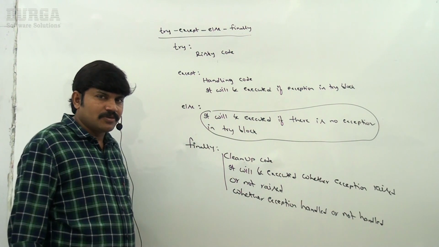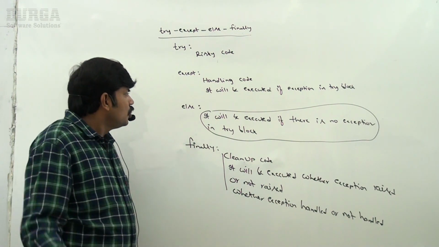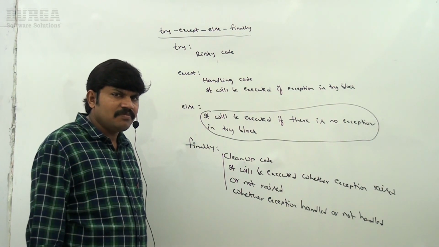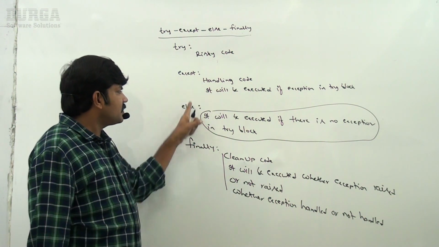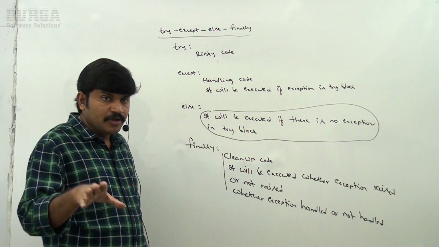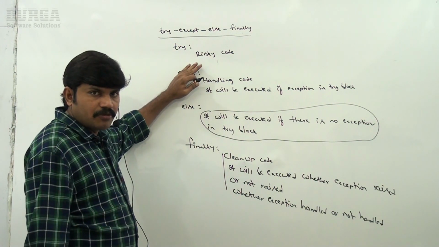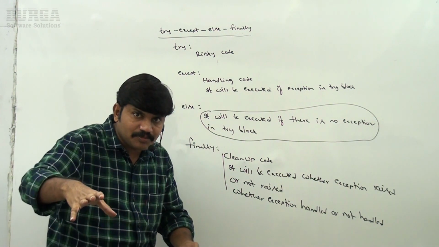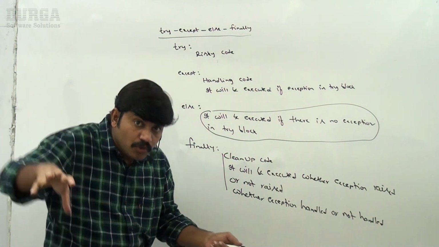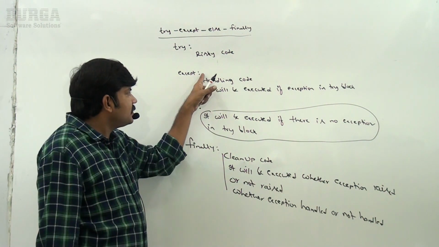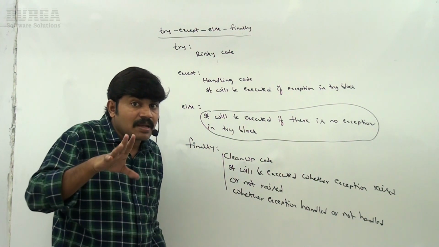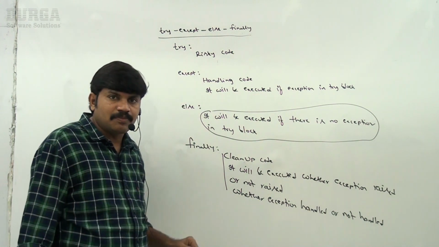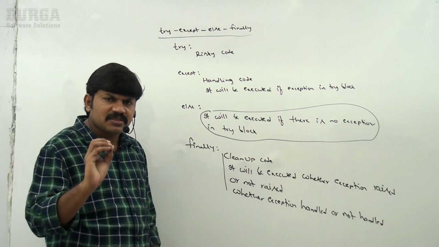Now I have one small doubt. Is there any chance to execute both except and else block simultaneously? Can you please confirm? Never. If there is an exception, except will execute. If there is no exception, else will execute. Both are contradictory. If there is an exception inside try, the except block executes. If there is no exception, then only the else block. So except and else are never going to execute simultaneously. If except is going to execute, else won't execute. If else is executing, then except won't execute. Clear for all of you? Just the syntax familiarity.